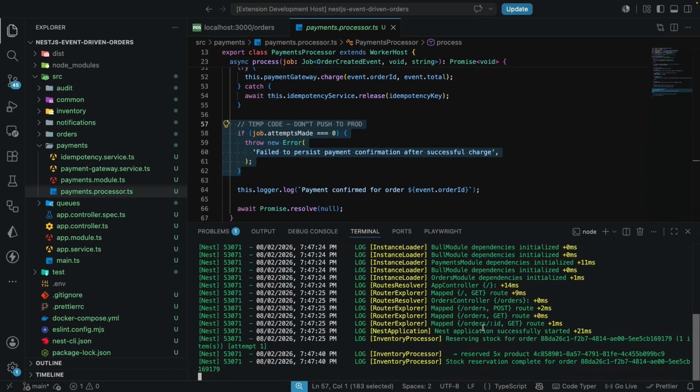A legitimate charge failure now goes on to correctly release and also retry, but jobs that exhaust every retry still need somewhere to actually go on and land instead of vanishing. Let's build the dead letter queue next, and you're actually going to understand what we mean by this dead letter queue.